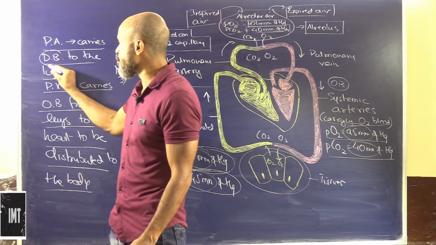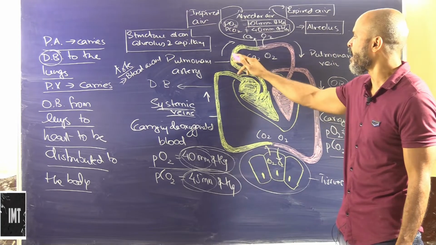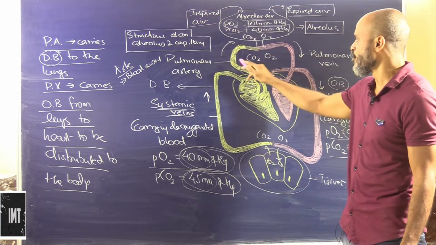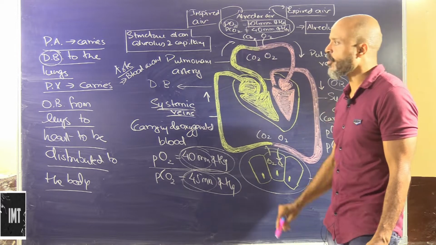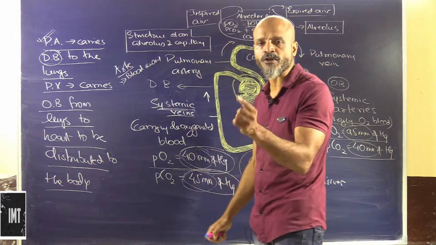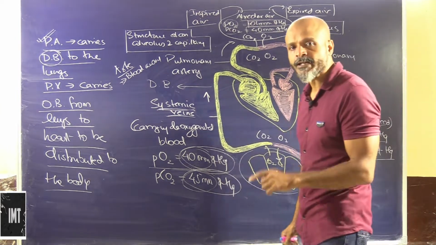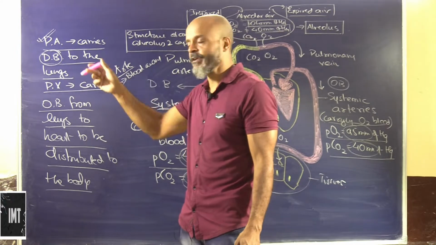Now, this is deoxygenated blood, but this deoxygenated blood goes from the heart to the lungs to get oxygenated. So that's the reason the name is pulmonary artery. It is because it is carrying blood away from the heart. Although it is deoxygenated blood, it is carrying this blood away from the heart.